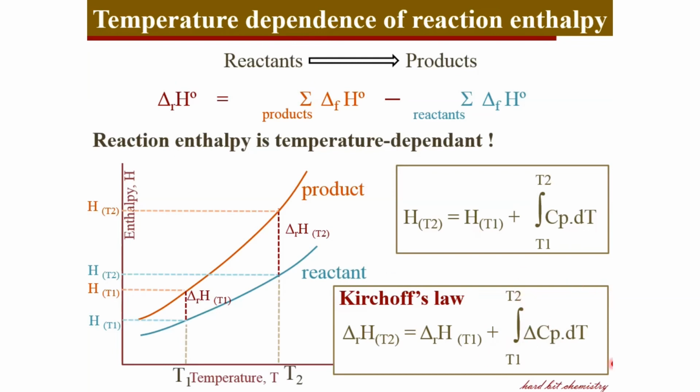This generalization is called Kirchhoff's law. Kirchhoff's law helps us to calculate reaction enthalpy at a given temperature if the reaction enthalpy at another temperature is known, with the help of specific heat capacity values of the reactants and product at the two temperatures.